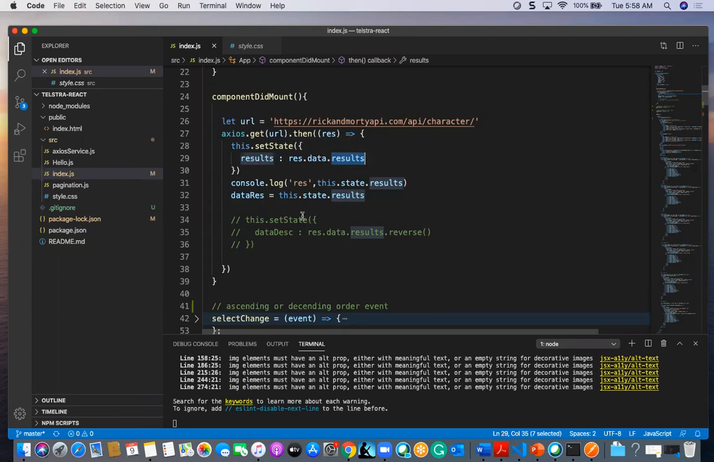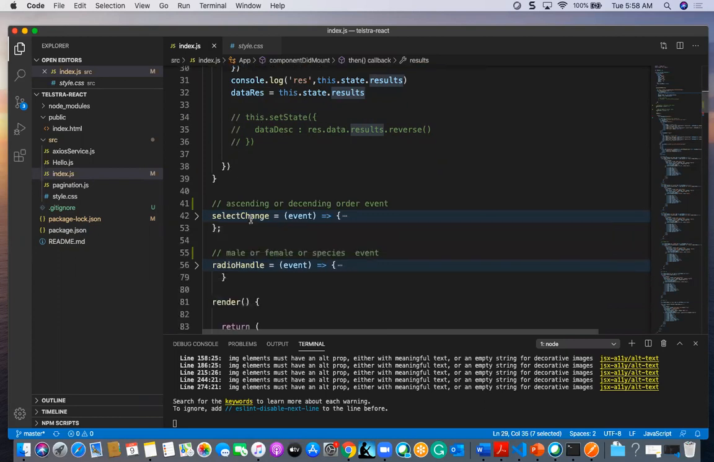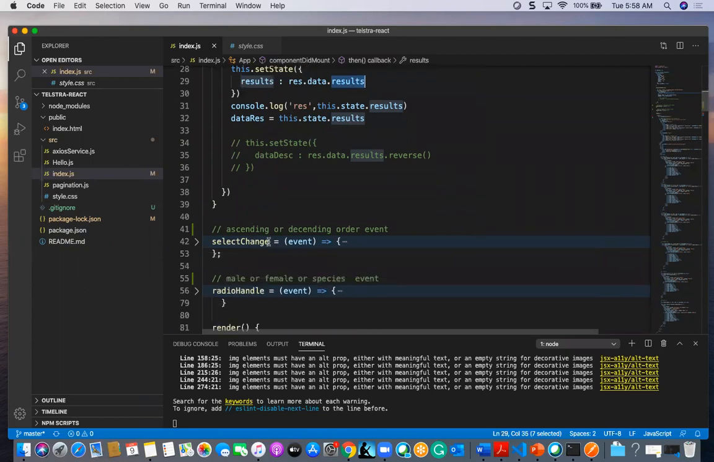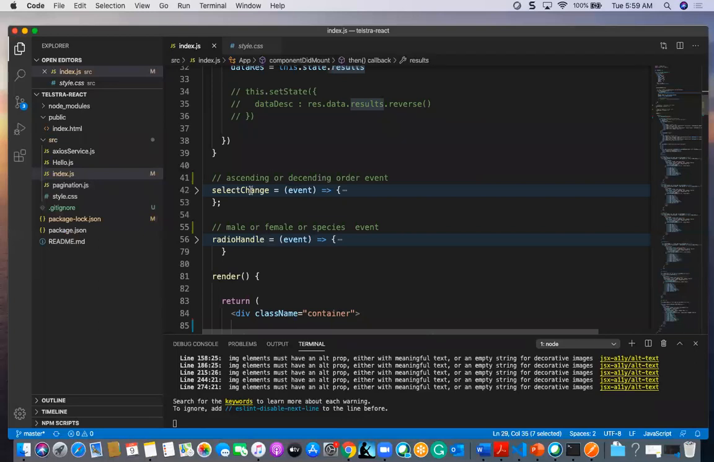Finally, this is about componentDidMount, the API reading. I have taken two events here, two click events. One is for ascending and descending order. One is for male or female or species. I will explain them slowly.